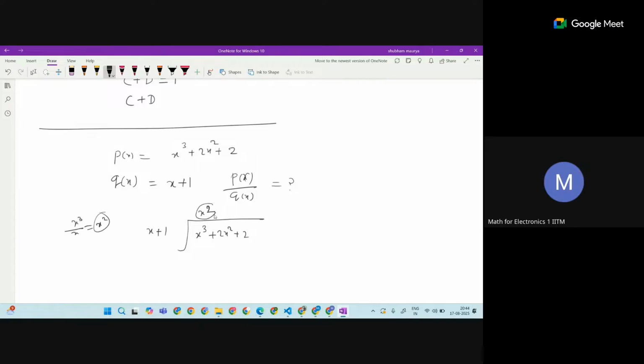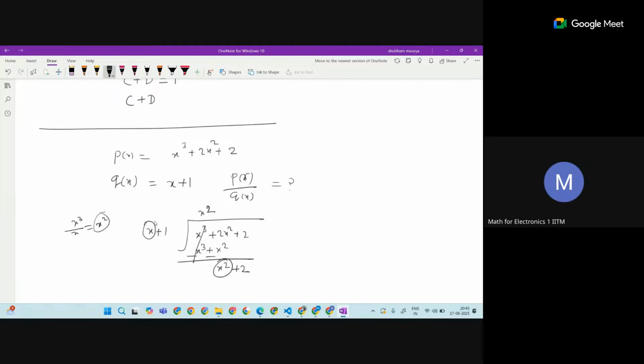Now you can take this x square and multiply. We get x cube, and here it will be plus x square. Now as in division, we subtract generally. This is how we do the subtraction. So this cancels out, I get just x square, so this is x square plus 2. Whatever remainder we got, the highest term is this one.